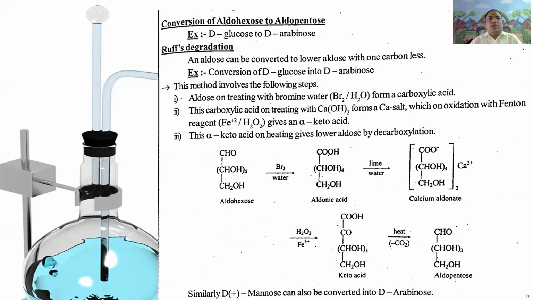That is called Ruff degradation. Ruff degradation involves a four-step reaction.